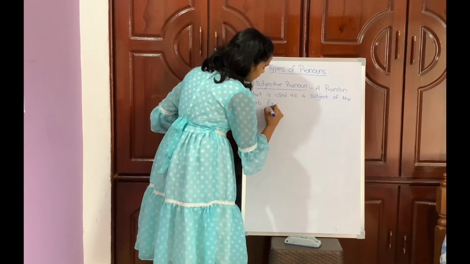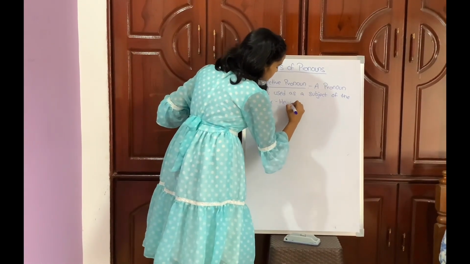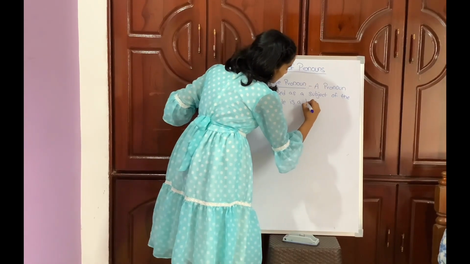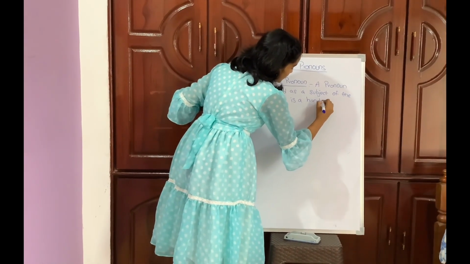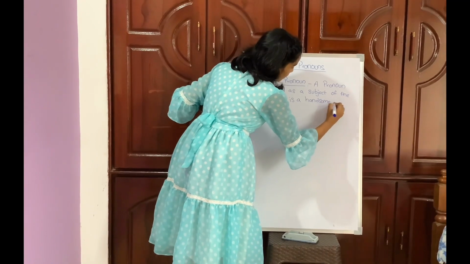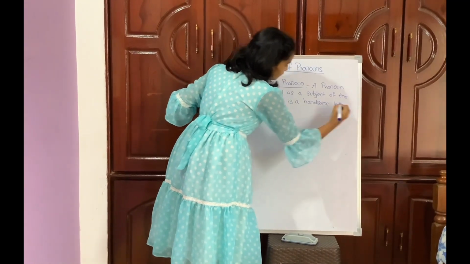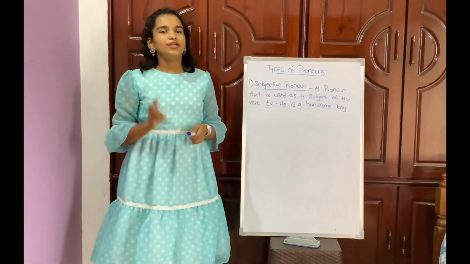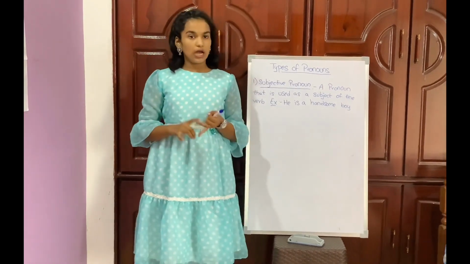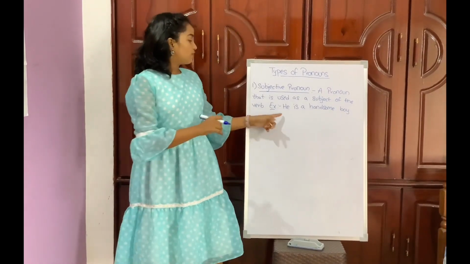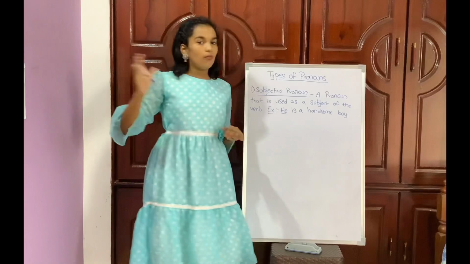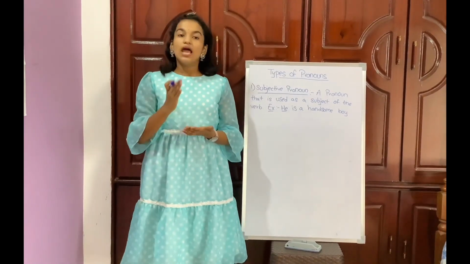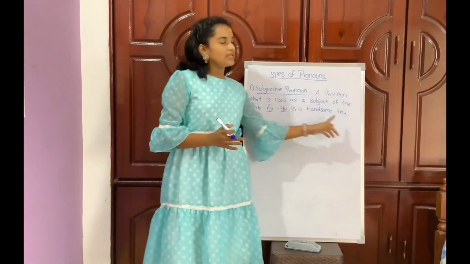Example: he is a handsome boy. We know that a sentence is divided into three parts: subject, verb and object. Instead of he, we can keep any other boy name like Rahul or Ramu. Let's keep Rahul. Rahul is a handsome boy.